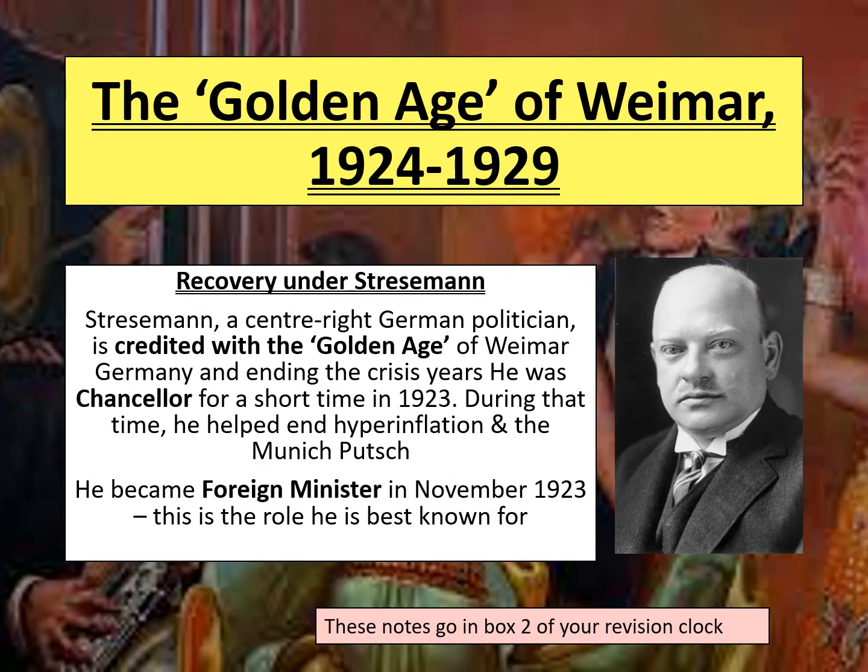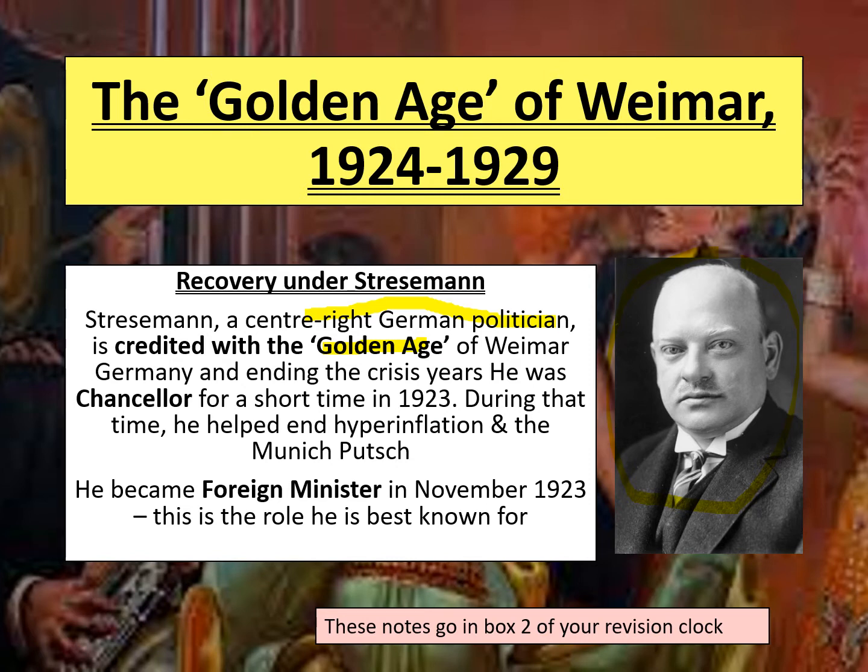So the situation before Stresemann was pretty bleak. However, under Stresemann there was recovery, and he's seen as being one of the national saviours of Germany. Stresemann, this man that we can see here, is a centre-right German politician and was part of a political party called the DVP. He's credited with starting the so-called golden age of Weimar Germany, which is from the end of the crisis years towards the end of 1923 all the way up to his death in 1929, just before the Great Depression starts.